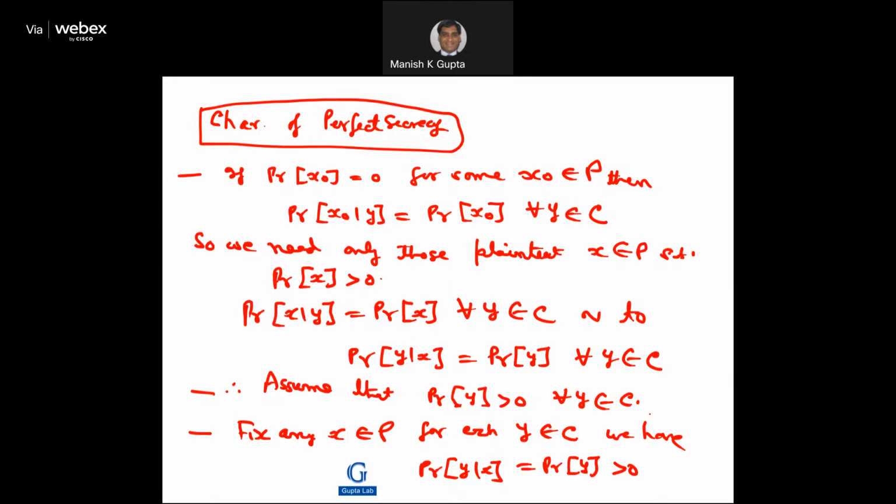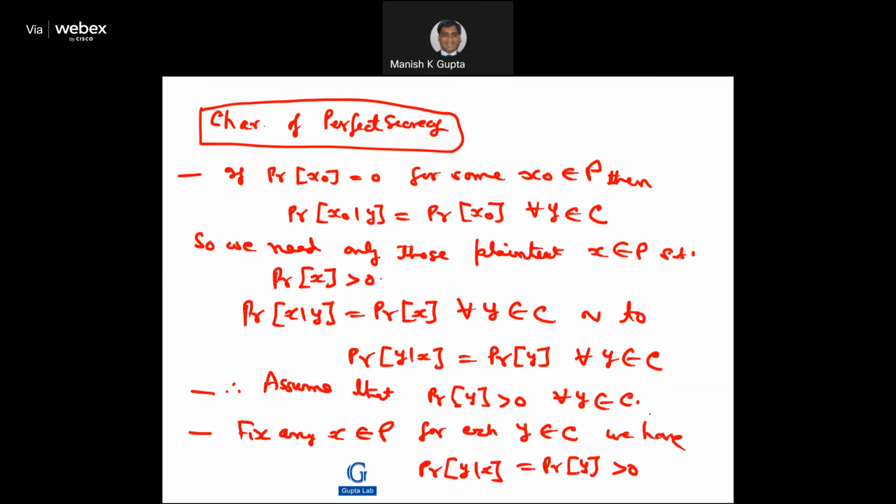Now we know that for perfect secrecy, the probability of x given y should be the probability of x for every y in C, right? This is equivalent to the probability of y given x being equal to the probability of y for every y in C, right? These two things are equivalent. Therefore, we can assume that this probability is positive for every y in ciphertext, right?